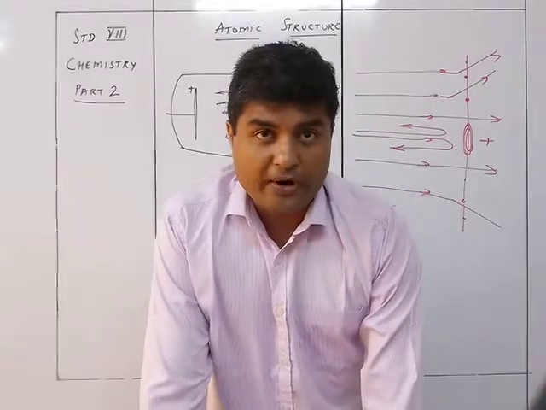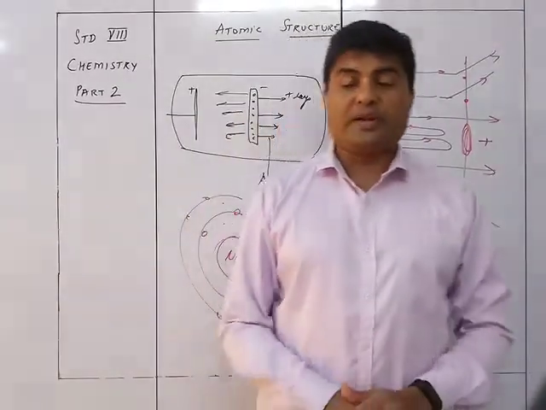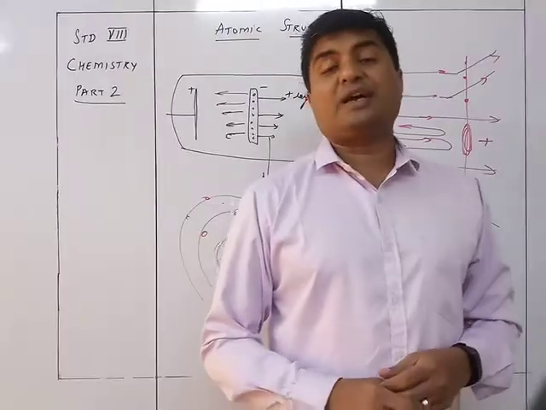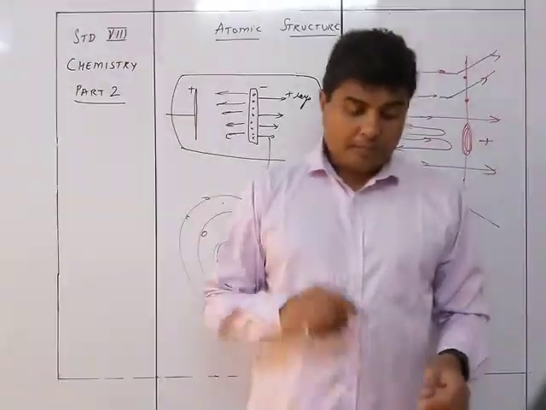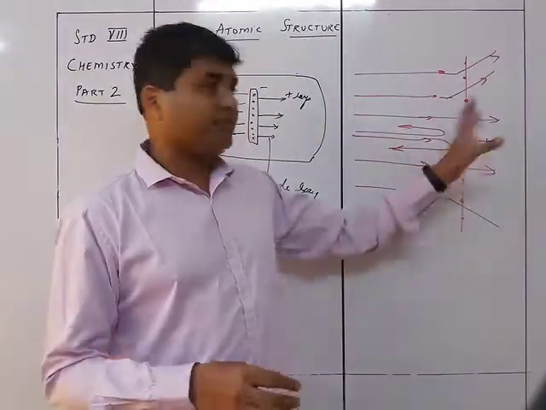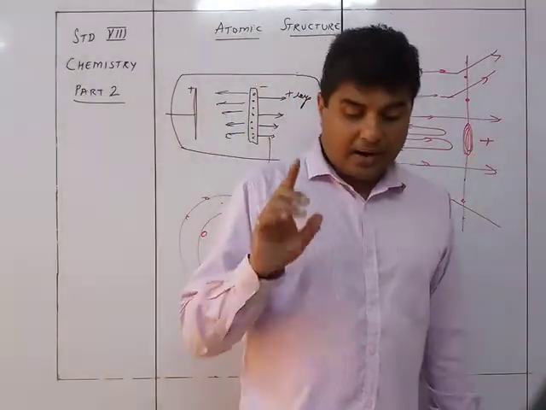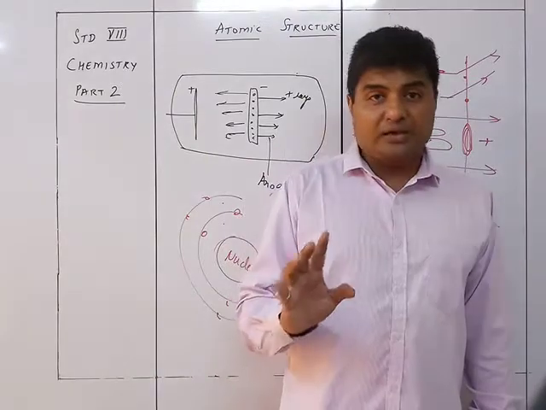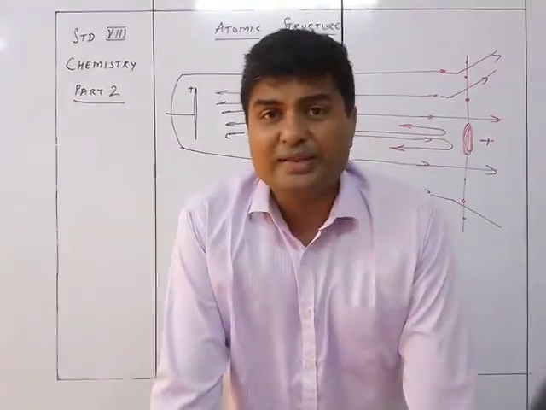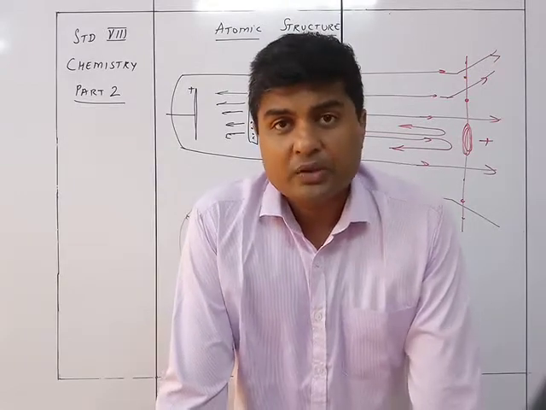Now we come to the point, that is the neutrons. You can see the neutrons. The discovery of protons was done in 1898. By 1911, Rutherford's discovery of the nucleus had also been done. But after another 21 years, the neutrons were discovered. Till that time, nobody knew that there are neutrons present in the nucleus.